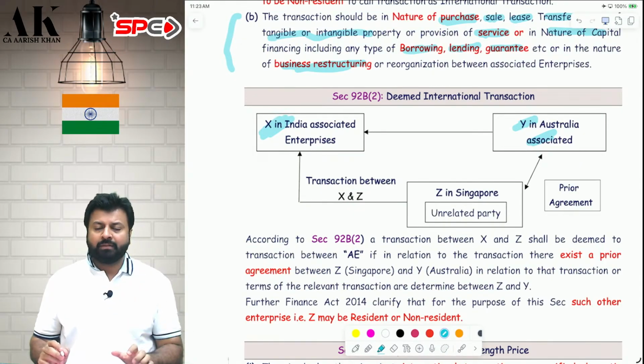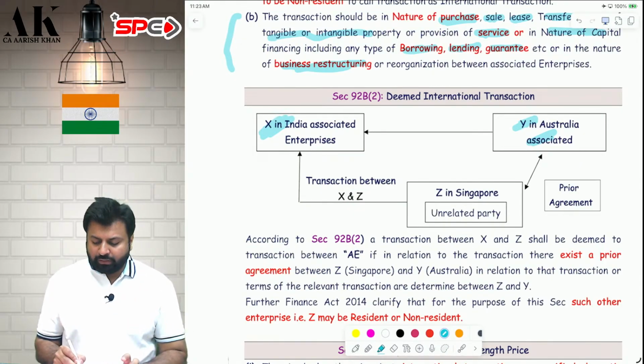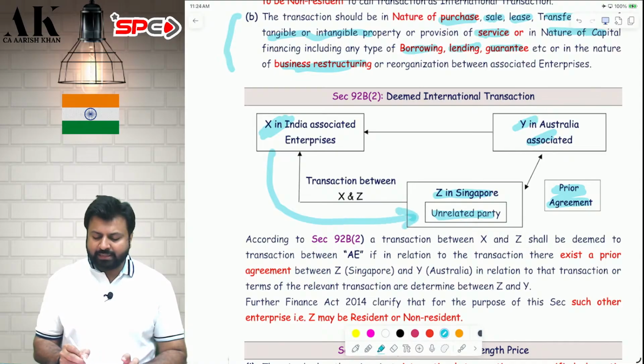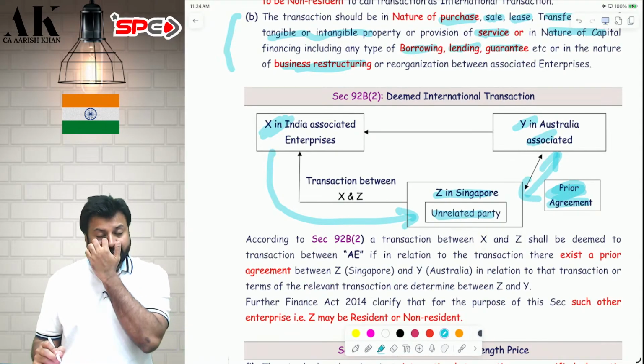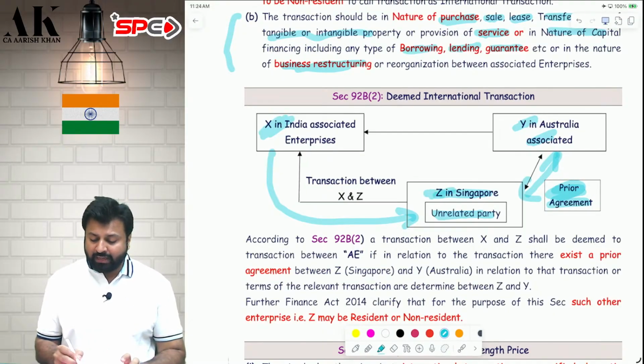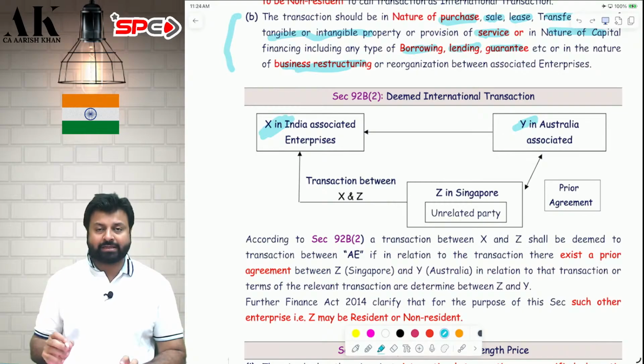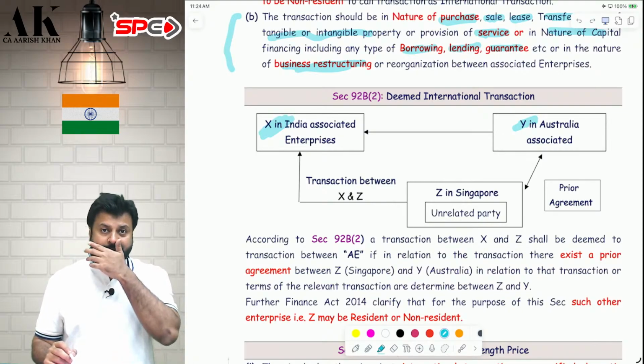So, what are they doing? They are not doing a transaction with X. They are doing a transaction with Z, which is an unrelated party, and they are entering into a prior agreement. They are saying that X will sell some goods to Z, and Z and Y will enter into a prior agreement that whatever goods are sold by X to Z, Z will ultimately sell to Y, and the goods will ultimately go to Y in Australia. So therefore, you are trying to indirectly evade tax, indirectly evade transfer pricing provisions in India.